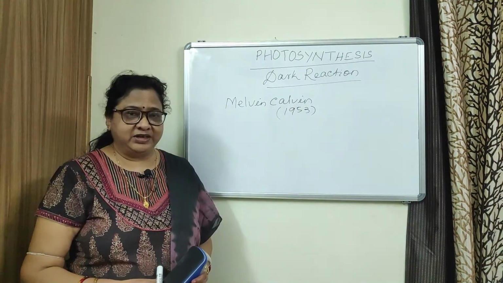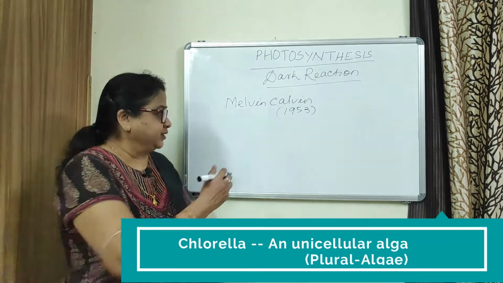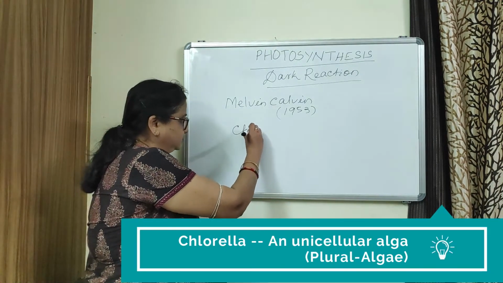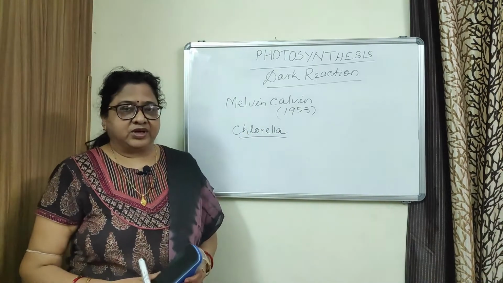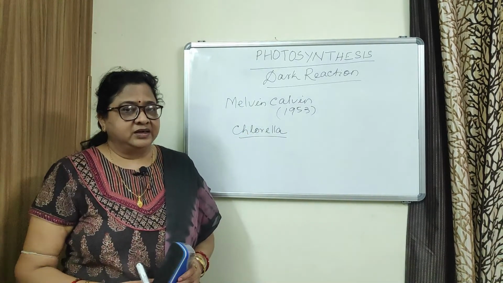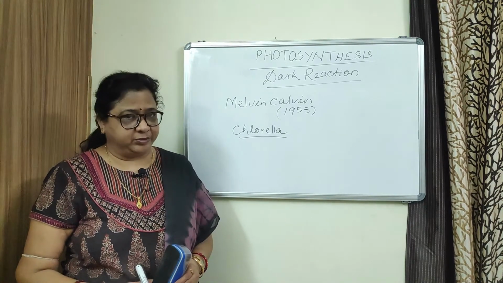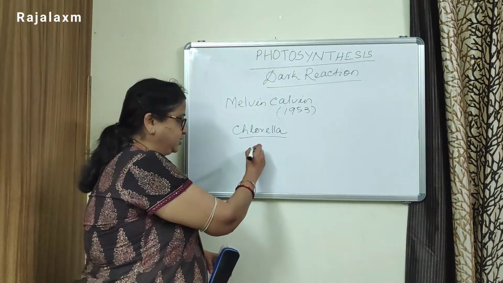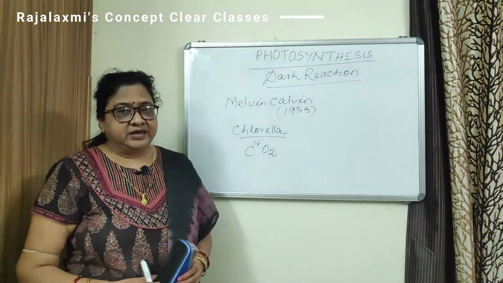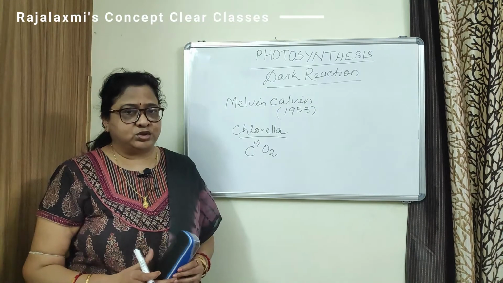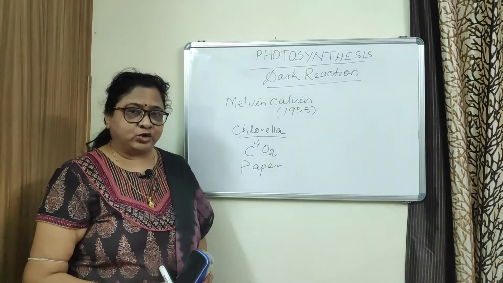Calvin and his associates took some chlorella plants for their experiment, supplied carbon dioxide with the isotope of carbon, that is C14, and traced the compounds formed during dark reaction by paper chromatography.